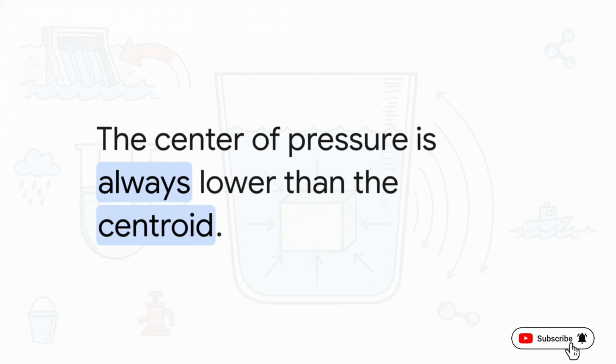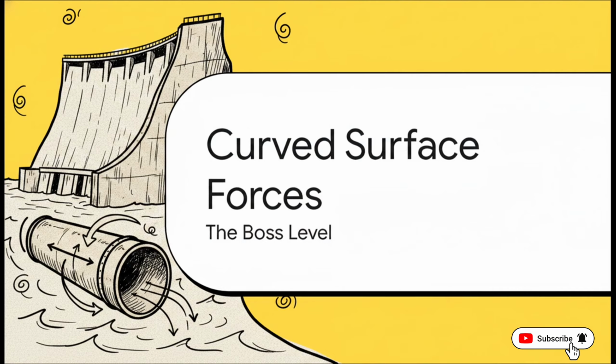We use this formula. The depth of the center of pressure, we call that H star, equals the moment of inertia about the center of gravity divided by the area times h bar, plus h bar itself. It mathematically proves exactly what we just saw visually a second ago. The center of pressure is always the center of gravity, plus an additional downward depth factor that's driven by the surface's moment of inertia.